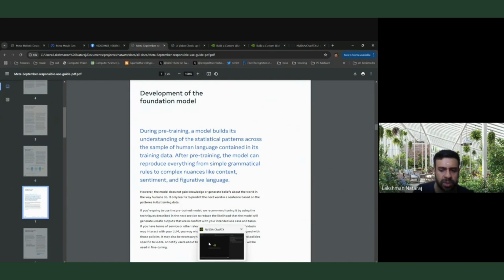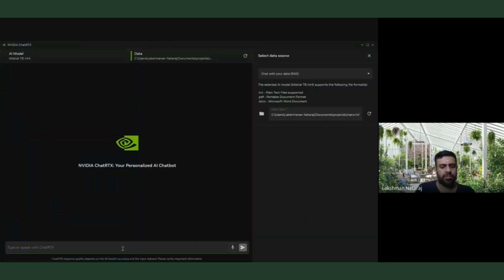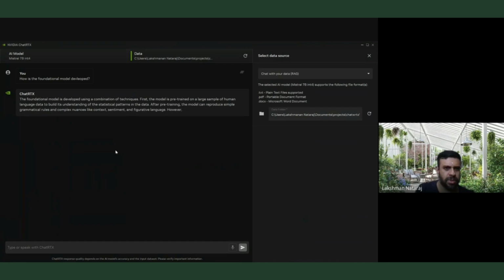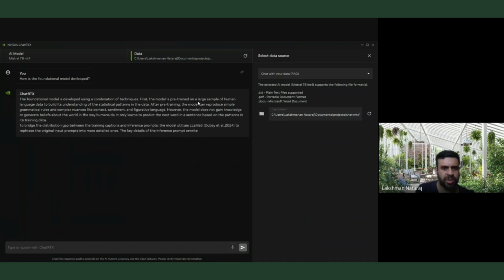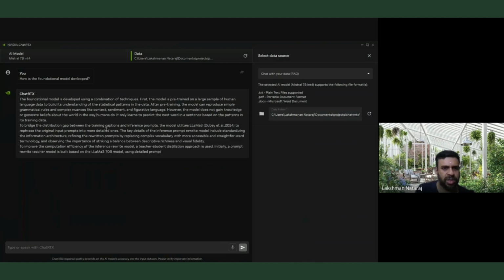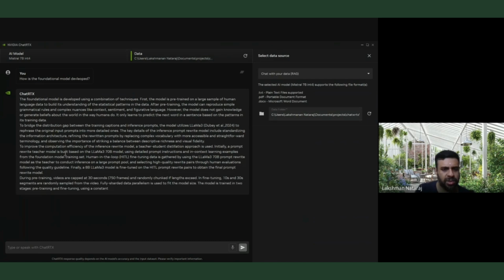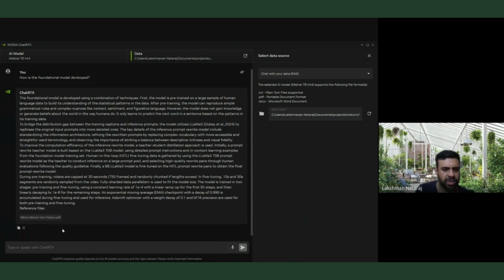So let's go here and ask that. How is the foundational model developed? The combination of techniques: first, the model is pre-trained, and the model utilizes Llama 3, and it's giving basically all the stuff here. And let's see the attribution. See, it's going to the Meta Movie Gen paper, right? That's what it says as the source.